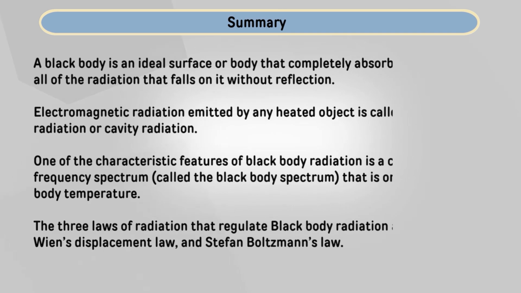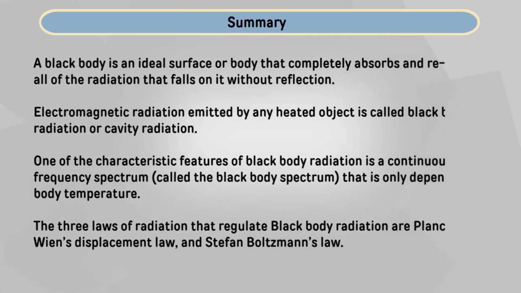As a summary, a black body is an ideal surface or body that completely absorbs all of the radiation that falls on it, without reflection. Second, the electromagnetic radiation emitted by any heated object is called black body radiation, also known as cavity radiation, because in practice there is no perfect black body, so a cavity is created to mimic it. One characteristic feature of black body radiation is its continuous frequency spectrum, which depends only on the body temperature, and it is called the black body spectrum.